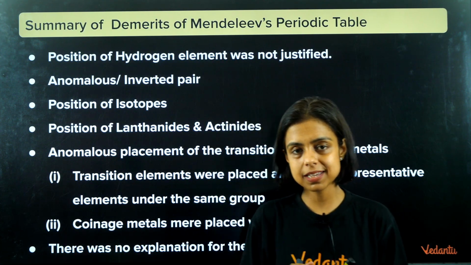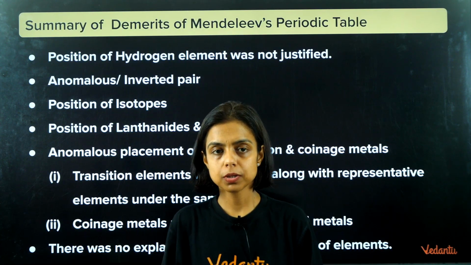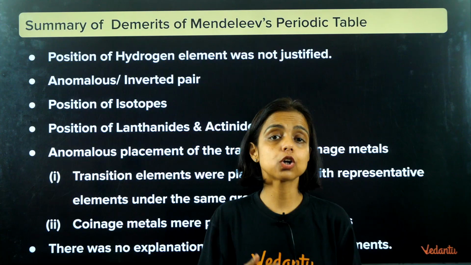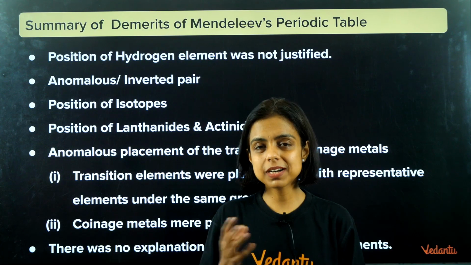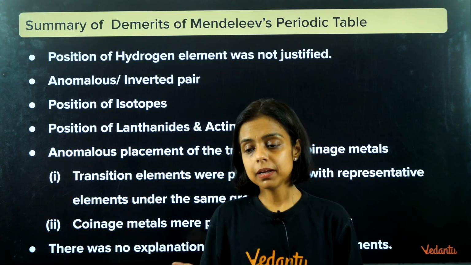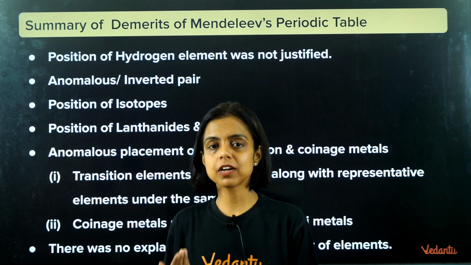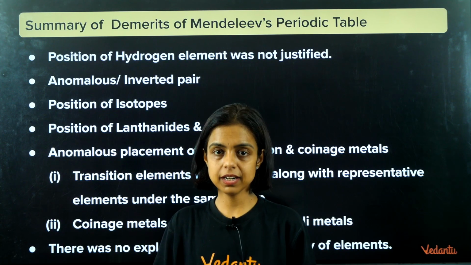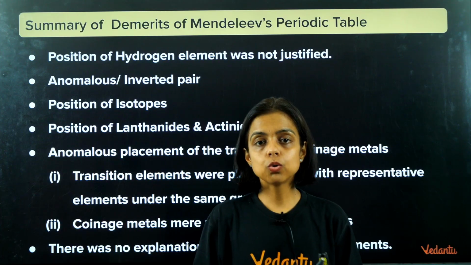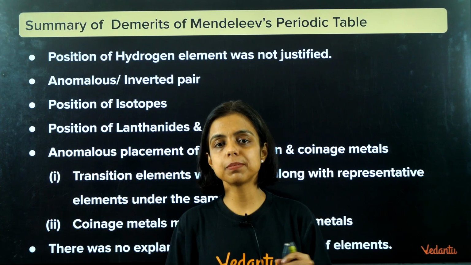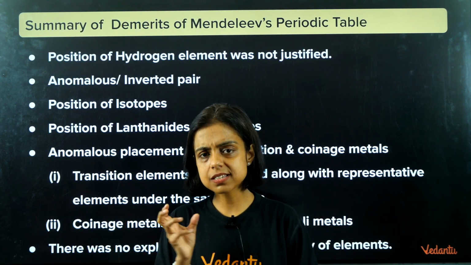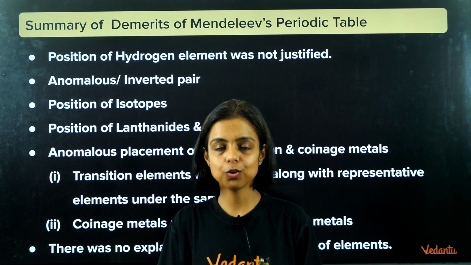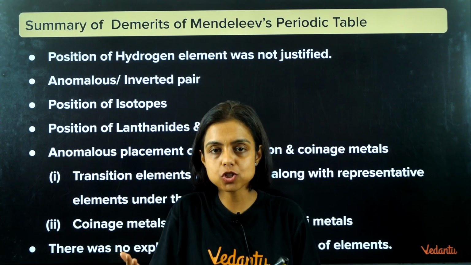Next, in some cases, he put elements together which do not follow the increasing atomic mass rule. So he made some anomalous pairs, randomly putting two elements irrespective of their order of atomic masses, just because their properties are matching, right? And in some cases, two elements having similar properties are placed in different groups. So there are certain anomalous pairs which are not as per the increasing atomic mass order or as per the similarity in properties.